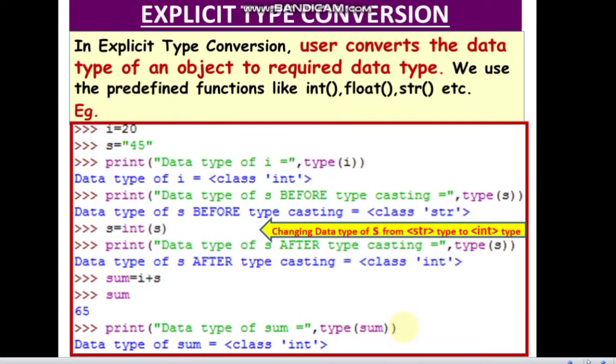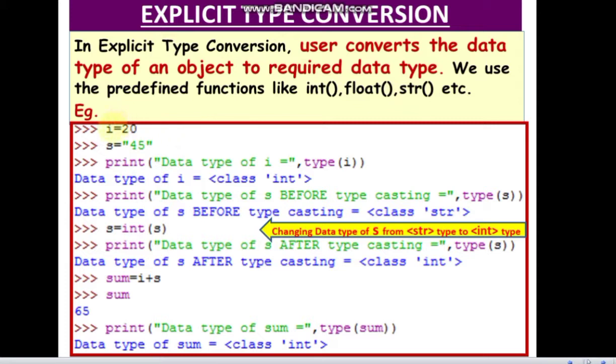Now what happens in case of explicit type conversion? In case of explicit type conversion, the user converts the data type of an object to the required data type. That is, the programmer's intervention is a must. So whatever the programmer wants, it will be changed to that type as per the programmer's wish. So we can use the predefined functions like int, float, string.